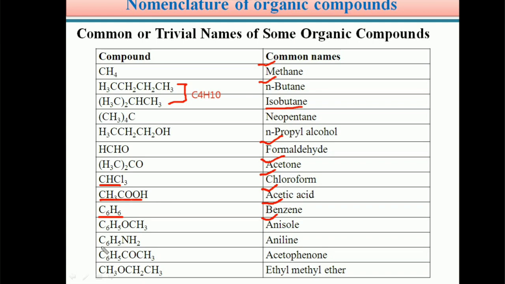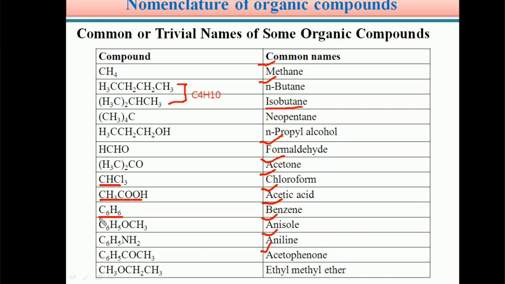C6H5NH2, its name is aniline. Students, this aniline we already discussed in the previous slide. If a benzene ring has an NH2 group in place of one hydrogen, it is called aniline. Similarly, if a benzene ring has a COCH3 in place of hydrogen, then it is called acetophenone.